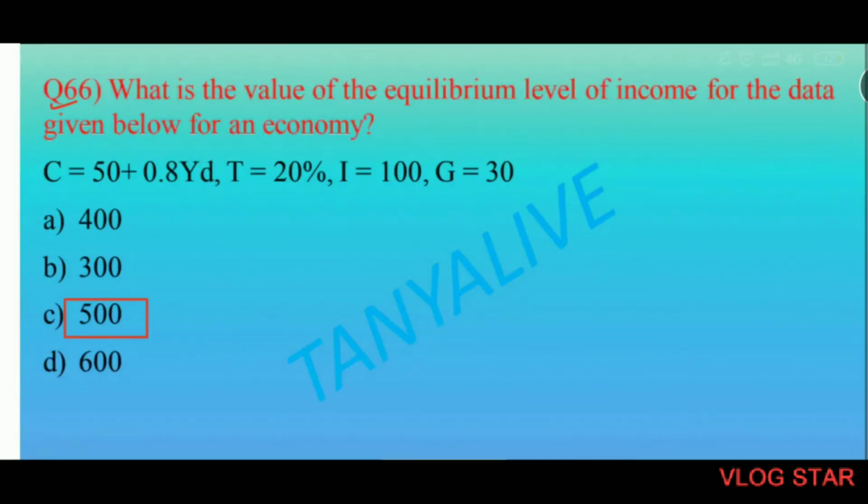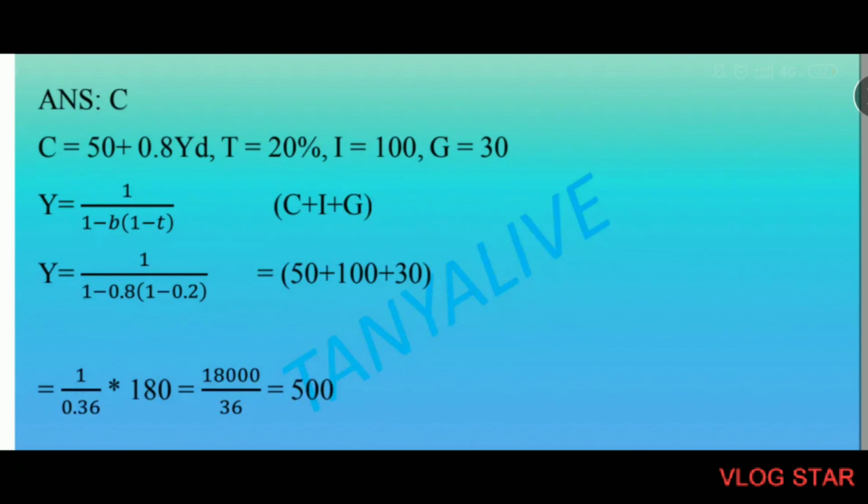What is the value of the equilibrium level of income for the data given below for an economy? Consumption is given, T is given, I is given, G is given. We'll use the formula Y is equal to C plus I plus G plus NX. Since we don't have net exports here, we can ignore NX in the formula. Y times 1 upon 1 minus B times (1 minus T) is equal to C plus I plus G. We are putting the values. C is 50, I is 100 and G is 30. So after solving the left hand side and right hand side, we'll get the value of Y, that is equal to 500. So income would be equal to 500.